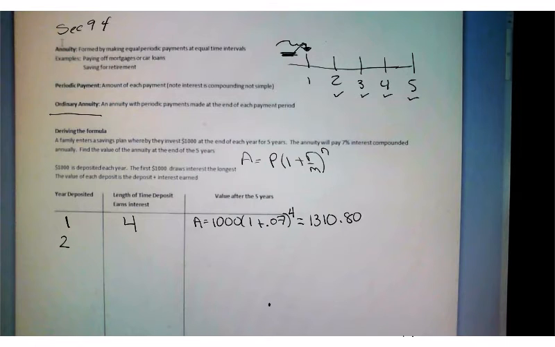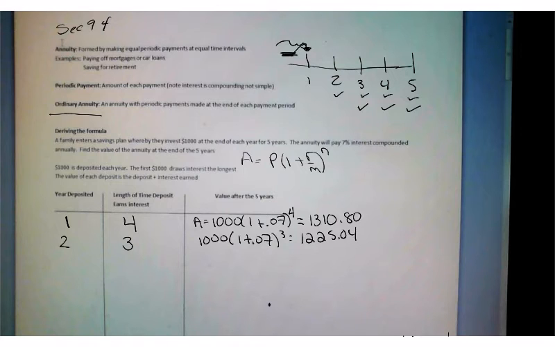Okay? But that's not the end of their investment, because at the end of year 2, they make a deposit. Now remember, because it's an ordinary annuity, the payment isn't applied until the end of the period. So the second deposit is going to get interest at the end of year 3, 4, and 5. So it gets interest for 3 years. Calculating the future value of this particular deposit, we come up with $1225.04. So you can see that it grew as well, but just not as much as the first deposit.